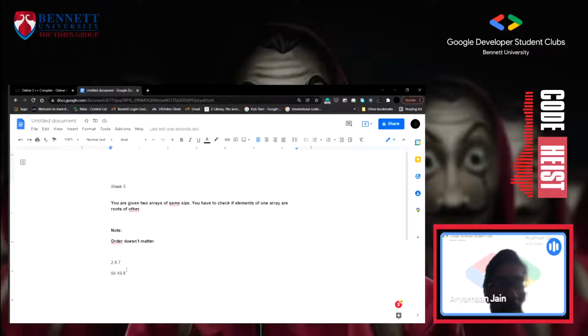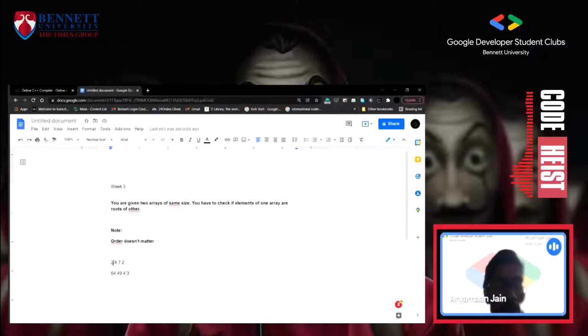Like if you find a match, let me say there were 2 and 8, right? Sorry, I did something wrong. It should be 4 here. And there was another 4, and another 2. So once we find a pair, we need to remove it so it will not be used for another. So what will be the issue with this 4 and its 3? If I do not set it to -1 or some other weird number, then it will create an issue.